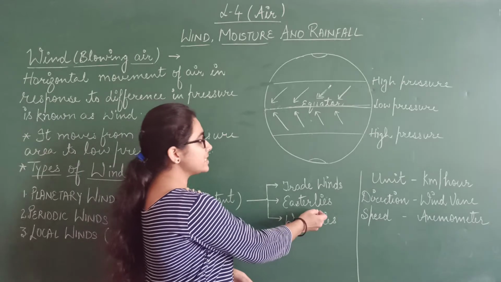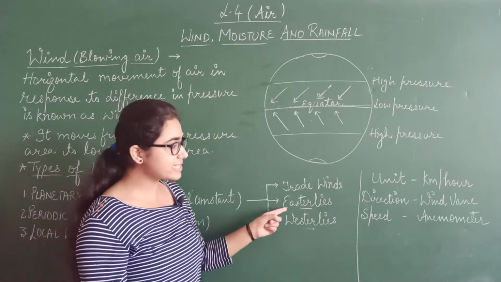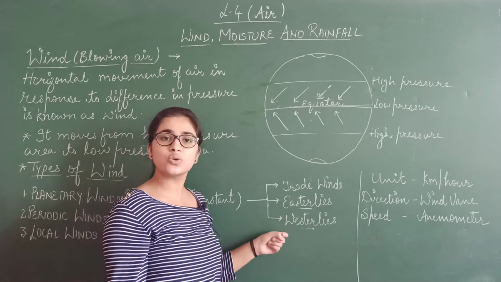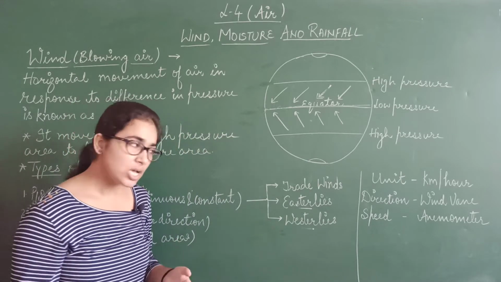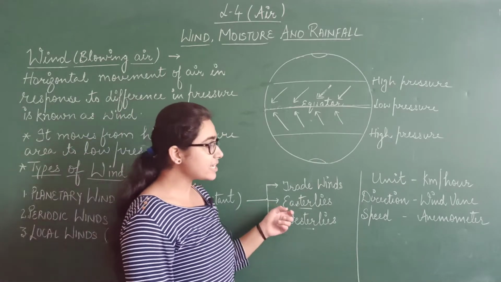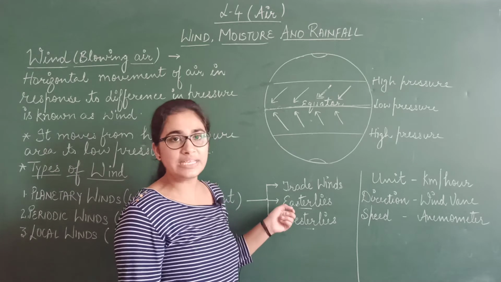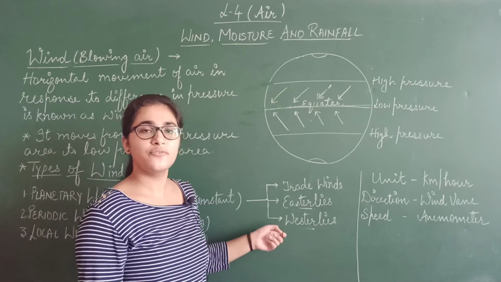Now the second one is easterlies and westerlies. Now what the name suggests, one is related to east and second is related to west. All the winds are named according to their origin. So these winds are also named according to their origin. Easterlies are those which originate from east direction, and westerlies are those which originate from west direction.